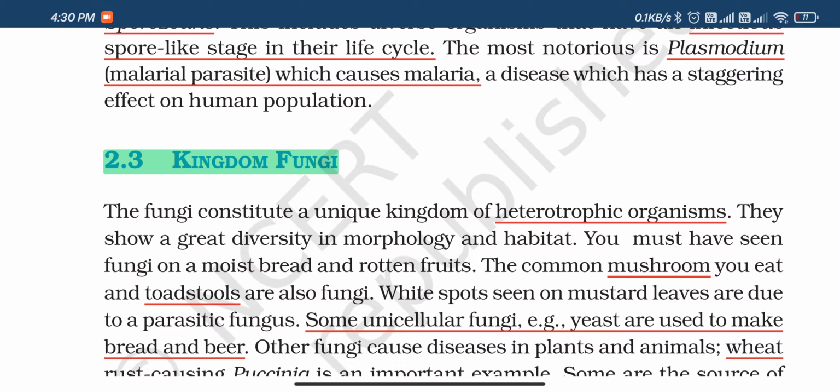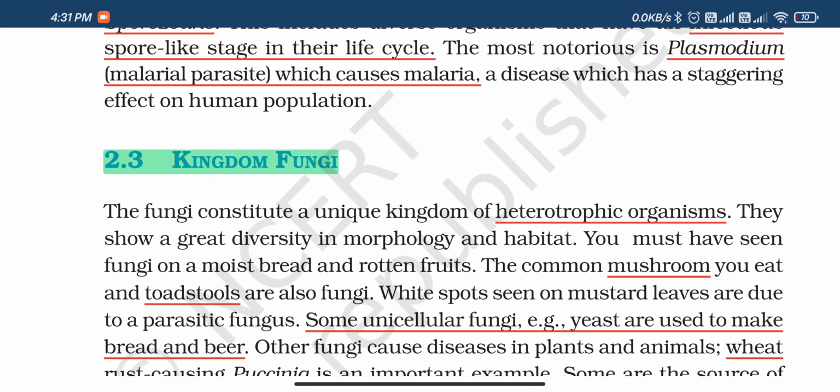So majorly kingdom fungi consists of organisms which are heterotrophic. Okay, heterotrophic means which feed on other organisms. Then they show a greater diversity in morphology and habitat. You must have seen fungi on moist bread and rotten fruits. The cottony appearance on the bread is fungi. And also sometimes you may find black dots on bread, and also some white patches on rotten fruits. Those are also fungi.